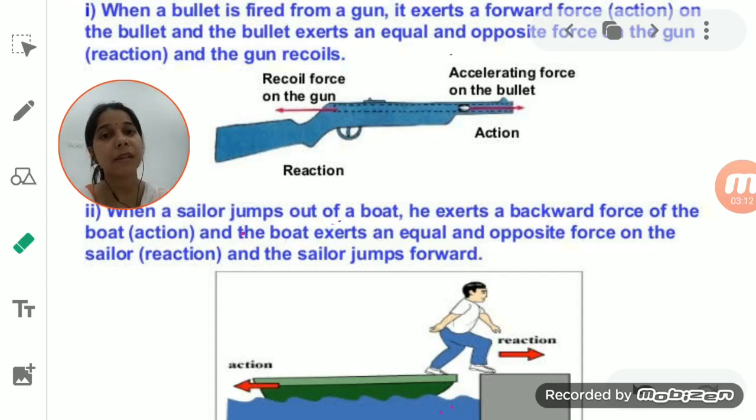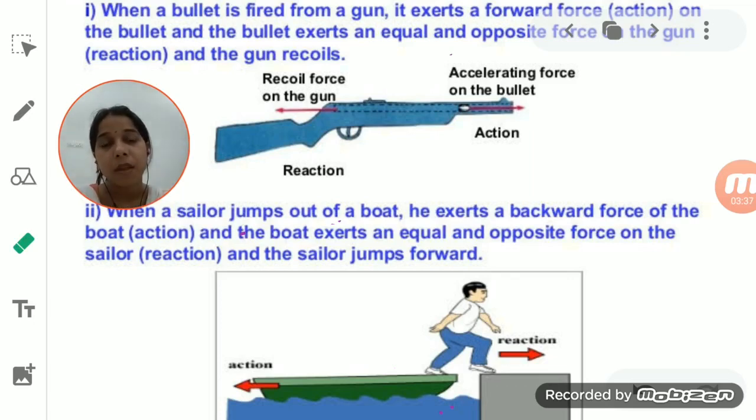So the time taken is increased, it becomes long, thus the change in momentum decreases, and finally the force applied by the heap of sand or the cushion on the athlete will decrease, and it will help in preventing injury to the athlete.